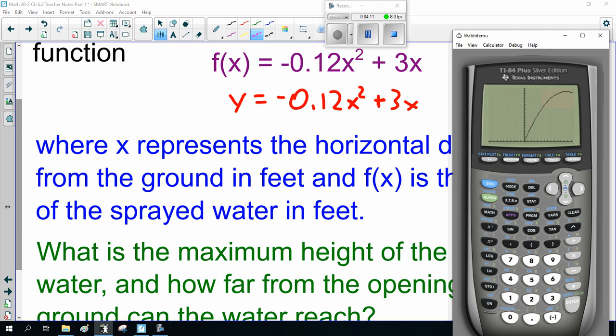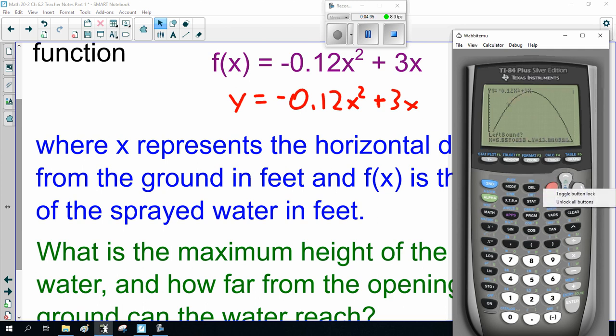I don't know what happened there. Window set. No idea what's going on. 0 to 25. Graph. And they wonder why I refuse to teach computers. All right, try this again. Second, calculate, maximum. So I scroll to the left. No, knock it off. I just love computers when they go, no, we're smarter than you, we're going to do what we want to do. And then I scream and throw things at the bloody thing.